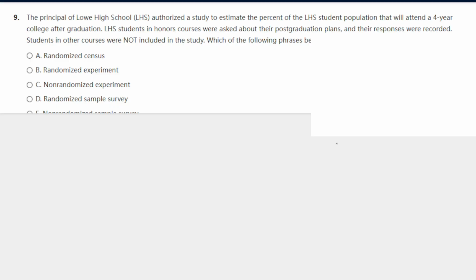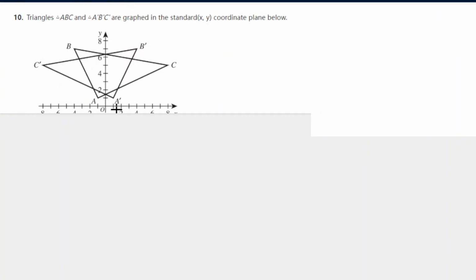So it can't be an experiment because we're not observing anything. So I would just go with E here. E is the answer. This is just a survey. He's trying to find plans. He's trying to see what they have planned. He's not really observing. He's not trying to find an answer to anything. It's just a survey. So E would be the answer.